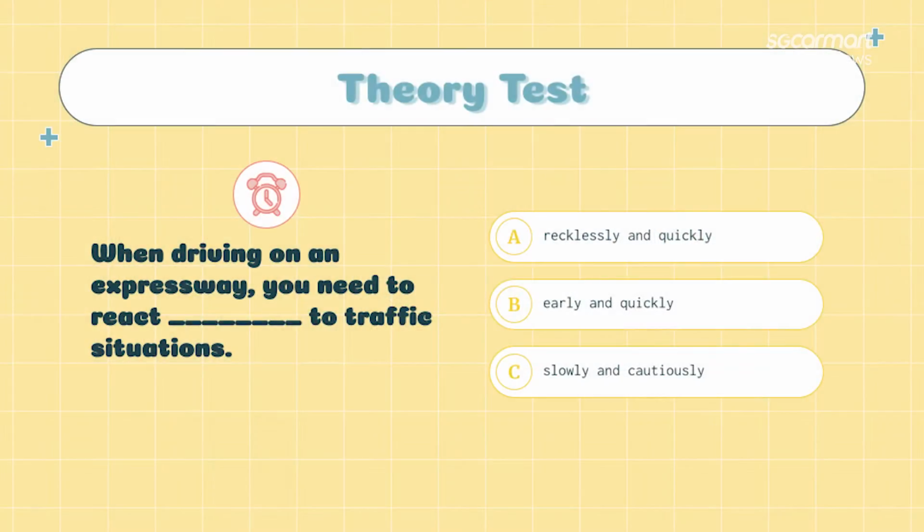Excellent. All right, next question. When driving on an expressway, you need to react how to traffic situations? A, recklessly and quickly. B, early and quickly. C, slowly and cautiously.